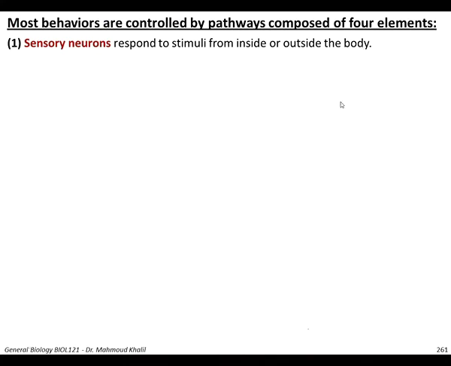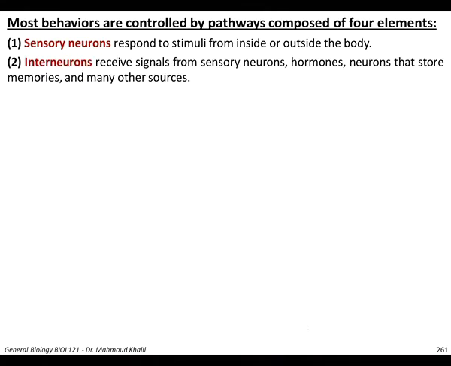So most behaviors are controlled by a pathway composed of 4 elements. The nervous system is majorly composed of 4 elements: sensory neurons that sense the stimuli, responding to stimuli either from inside or outside the body. There are interneurons. These interneurons receive signals from the sensory neurons or hormones or neurons that store memories and many other sources.